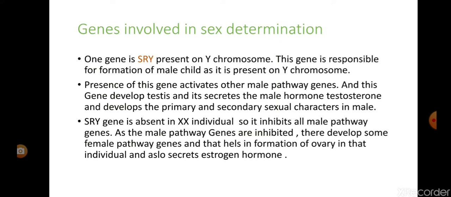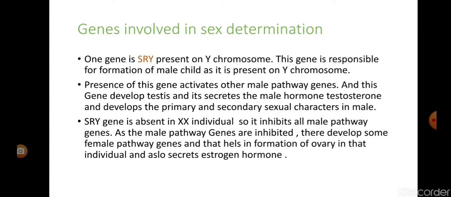Now some genes are involved in this sex determination. The name of the gene is SRY, and it is present on the Y chromosome. So on which chromosome is it present? It is present on the Y chromosome. And this gene is responsible for development of male characteristics and the main male reproductive organ.